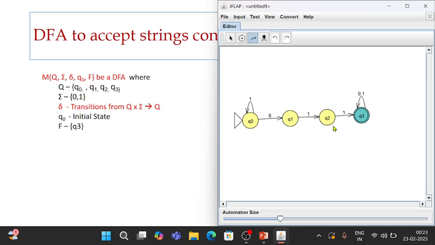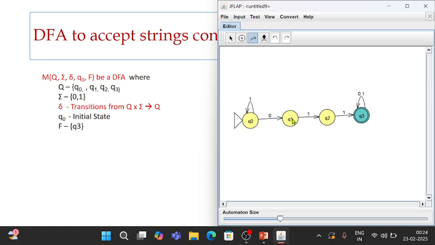Now to consider the other type of strings, we have to check the possibility at every state. So in state Q0, we have seen the possibility of both 0 and 1. Now in Q1, if it reads a 0, then the first checking is to be done with the self loop and then with the other states.